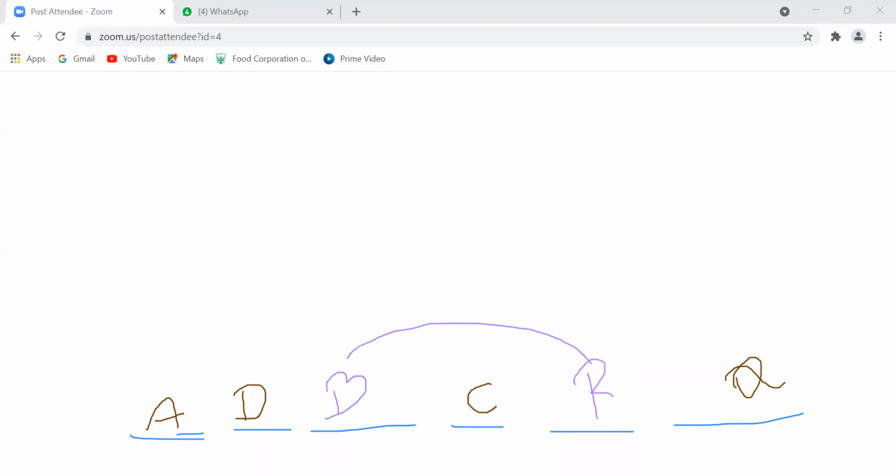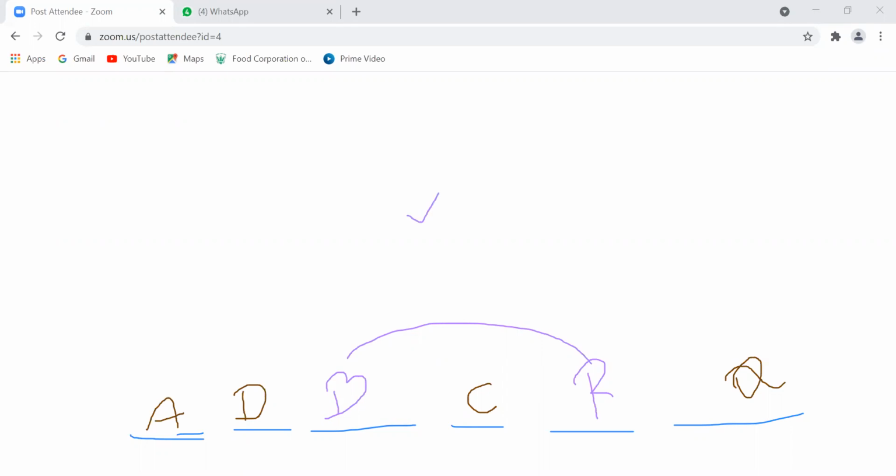So 4 boys are there: A, D, B, C, and Q is there. What they're asking, rather than C, A, B, is D, Q, R. Yeah, this one is the correct answer. Okay, is this clear, guys?